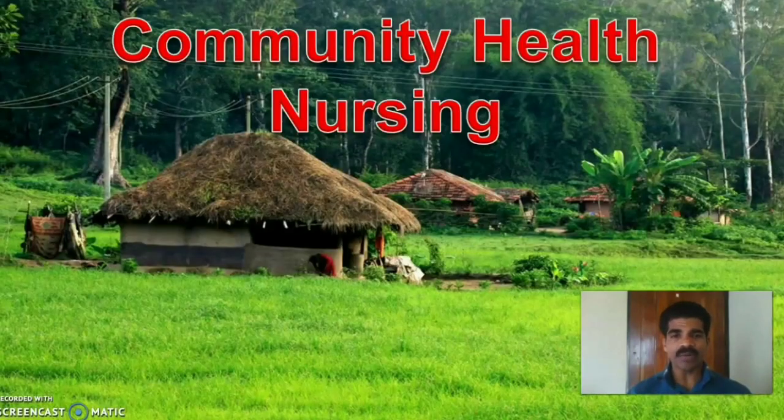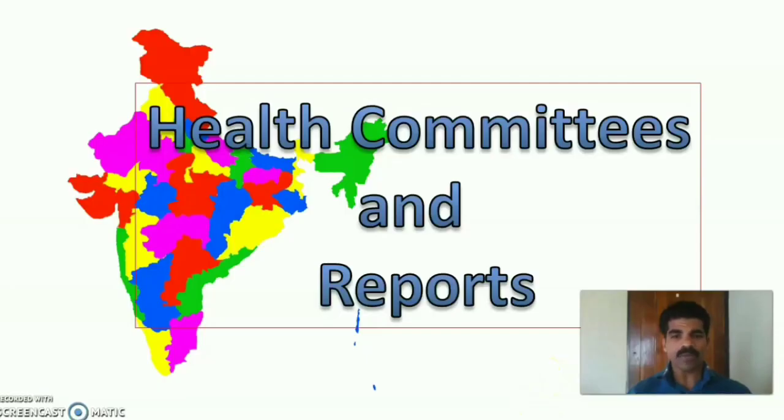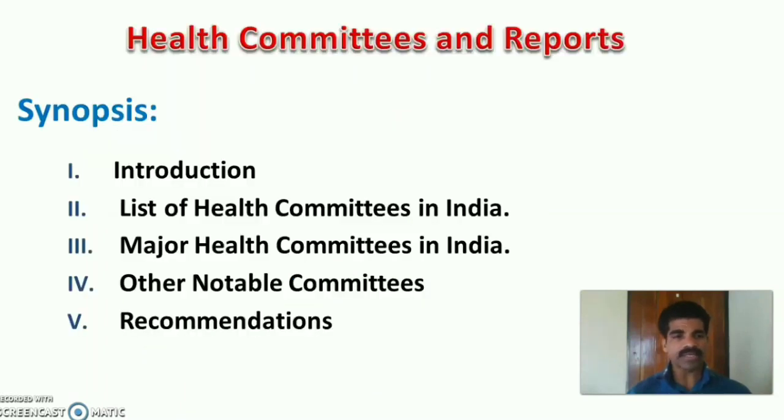The subject is Community Health Nursing. Topic for the day is Health Committees and their Reports. The session includes introduction, list of health committees in India in chronological order, major health committees in India, other notable committees and their recommendations.